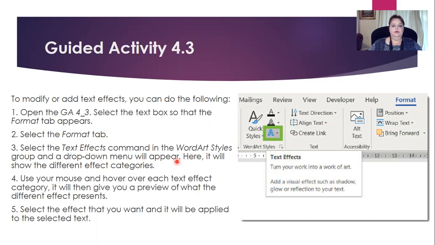A drop-down menu will appear, and you will have your different categories. So it's basically what I've just gone through. You're going to play around with that. Use your mouse and hover over each text effect category. It will then give you a preview of what it will look like. You are then going to choose an effect that you enjoy, and then apply that to the selected text.